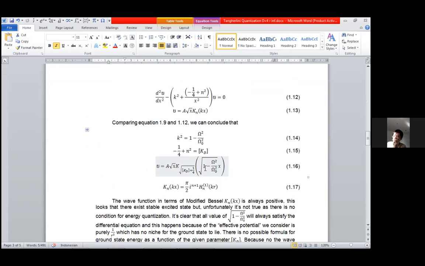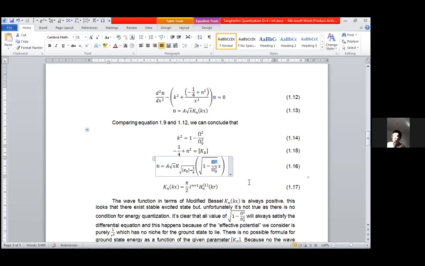And we can also add the second type of the modified Bessel I, but it is worth noting again that this equation can always fulfill the differential equation, whatever the value of this big omega, and it leads to another problematic condition that all of the states can be the solution of this differential equation, meaning that the energy will be continuous and there is no polynomial solution for this kind of equation with positive KD.